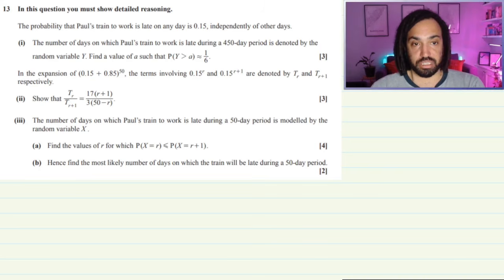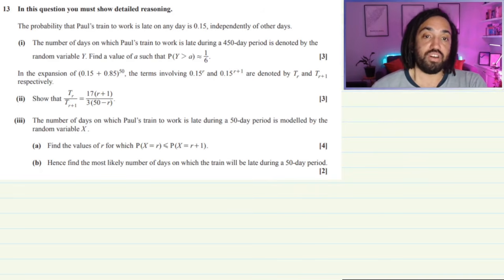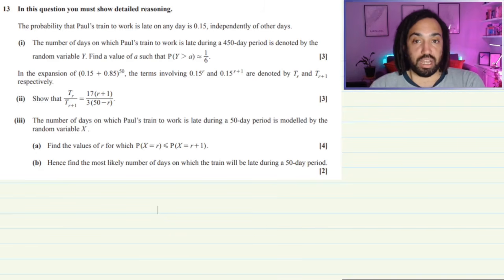Okay, so it says the probability that Paul's train to work is late on any day is 0.15, independent of other days. The number of days on which Paul's train to work is late on a 450-day period is denoted by the random variable Y. Find a value of a such that the probability that Y is greater than a is approximately 1/6.